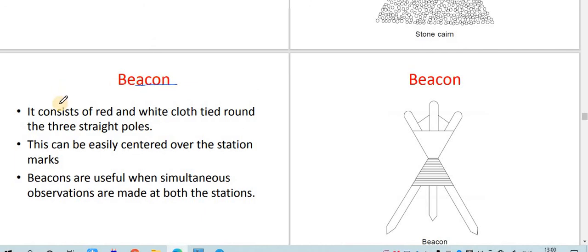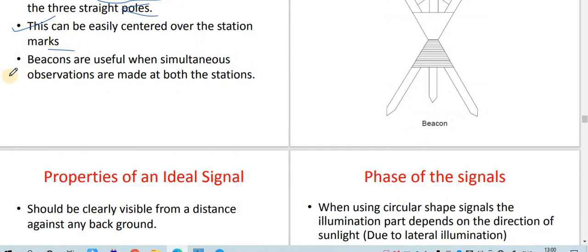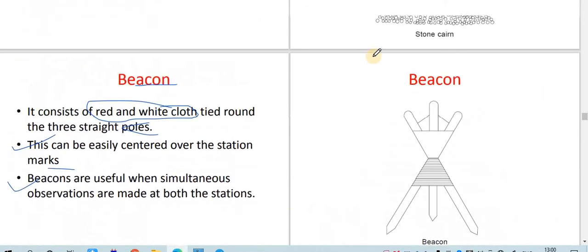Then the beacon. It consists of a red and white cloth tied around 3 straight poles. So there are 3 straight poles covered with a red and white cloth. This can be easily centered over the station marker. Whenever there is a station marker, it can be easily centered over it. Beacons are useful when simultaneous observations are made on both the stations. Okay, this is all about the signals.